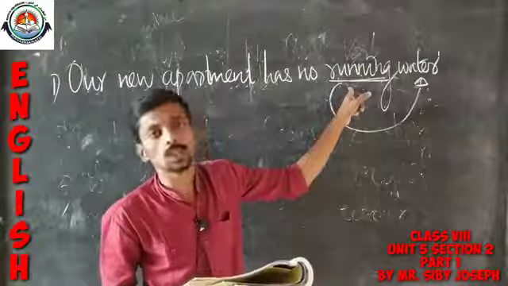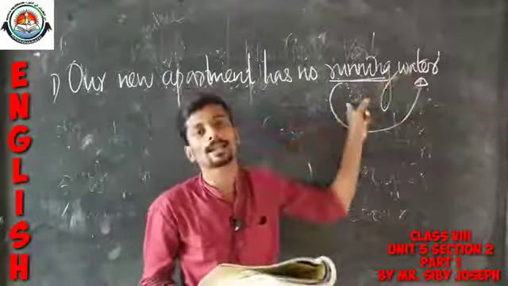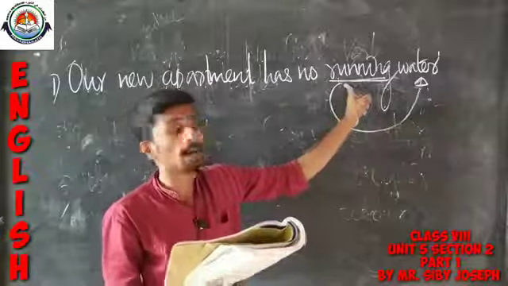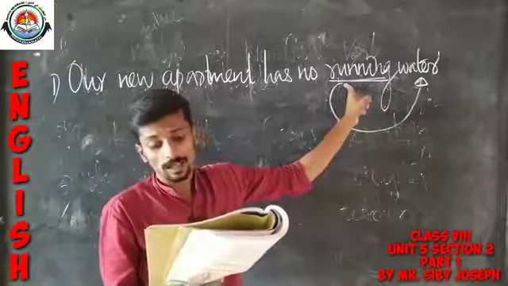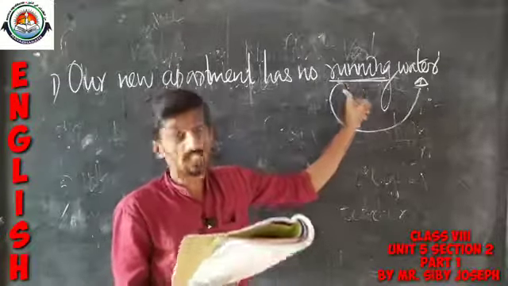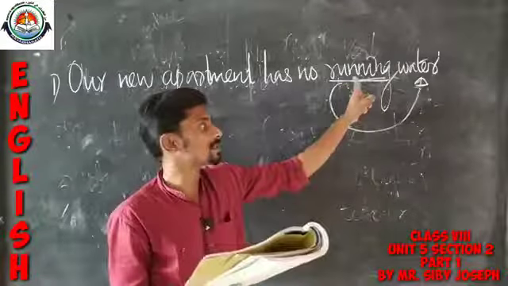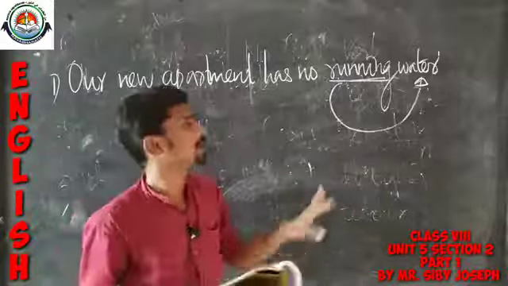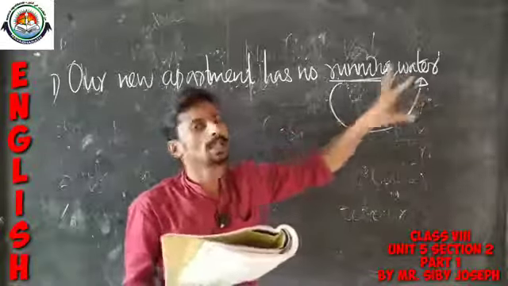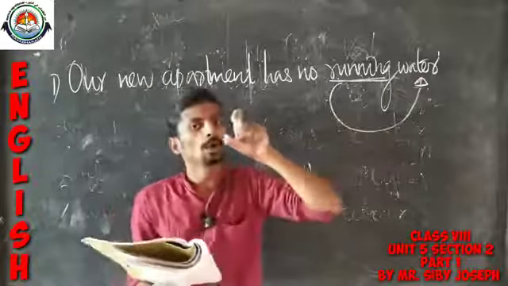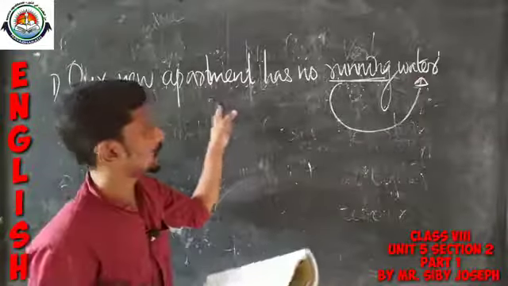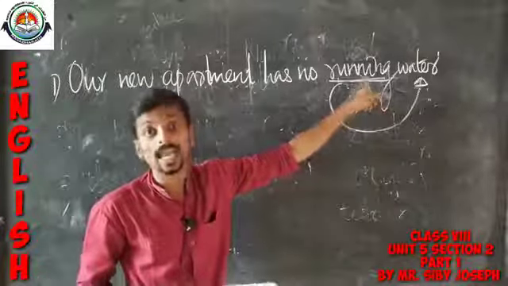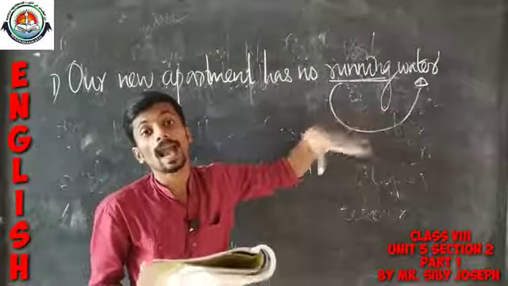A word which is used to qualify a noun is known as an adjective. So here the present participle is doing the work of an adjective. That means it tells more about the noun water. So what you have to learn from this is that sometimes present participles can be used as adjectives.